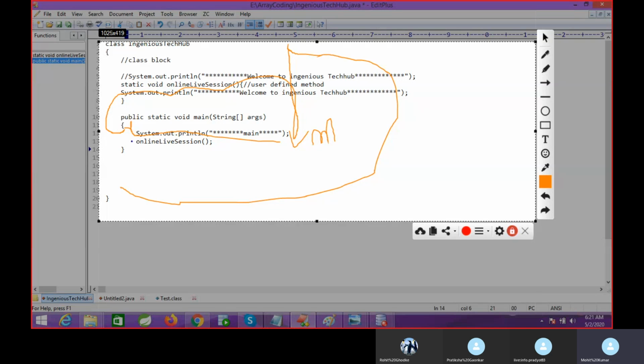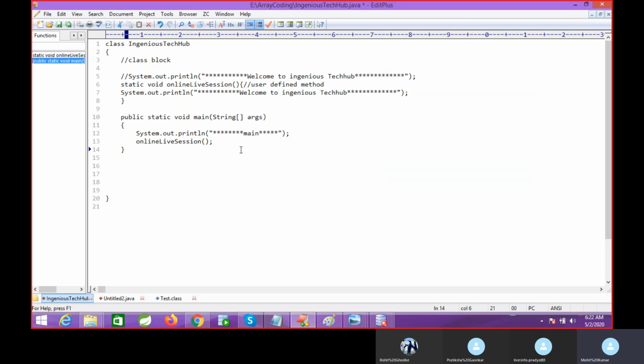Then again, when this line comes, it will execute, and it will search where this method is. Control will go and search inside this class, and it will find it. If it is there, it will execute it, and the method executes from top to bottom. Finally, control goes back to your main method. So this is how complete Java is going to execute.